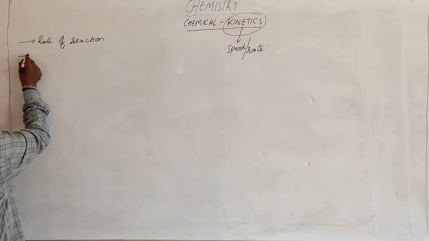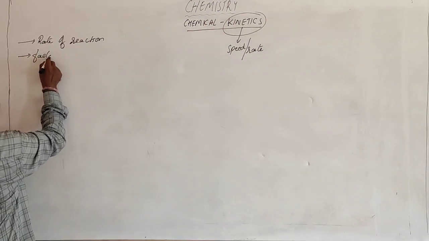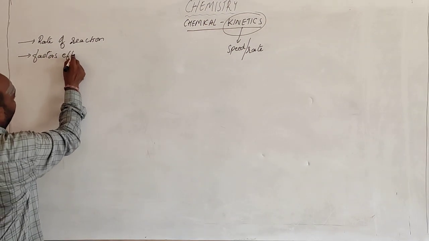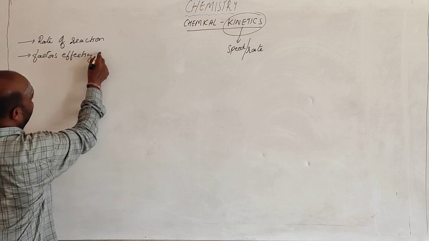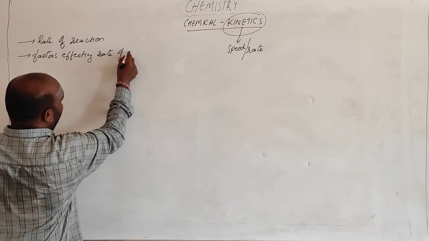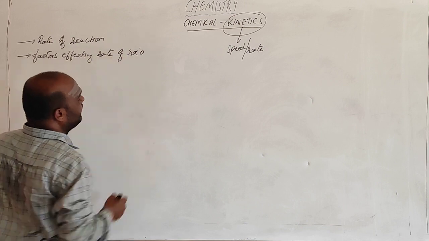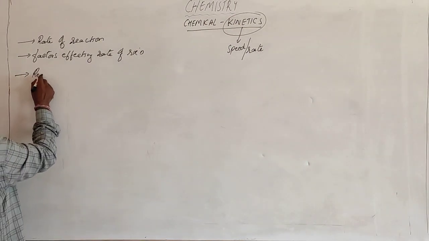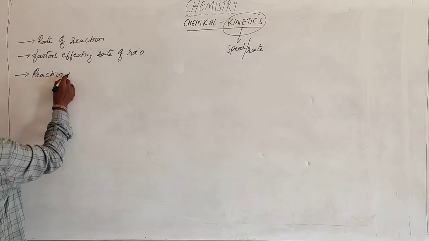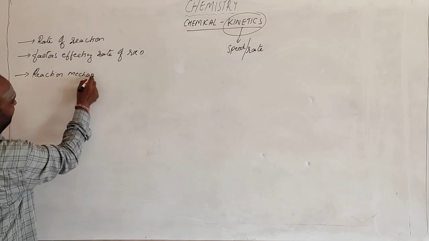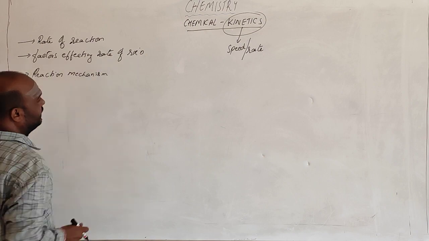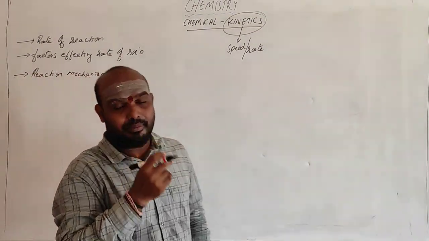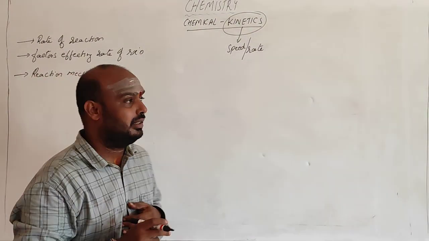Next, the factors affecting the rate of reaction, and reaction mechanism. This is dealt with at the micro level, not at the macro level.